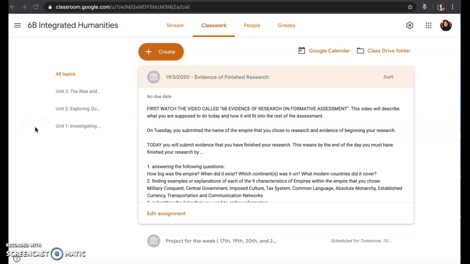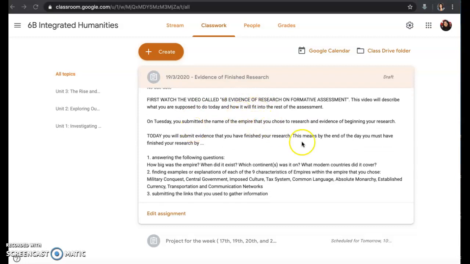Today, I'm going to explain what you're going to be doing to continue working on your formative assessment. So this is our work for Thursday, which means we still have Friday and next Tuesday to complete our formative assessment. So today, you need to finish all of the research that you needed to do about your empire and show that to me. Show me that you've finished.